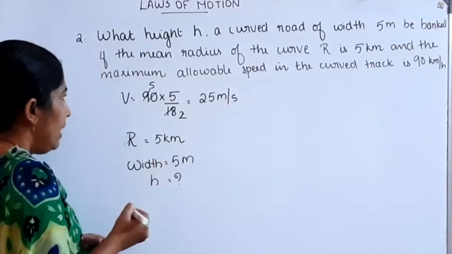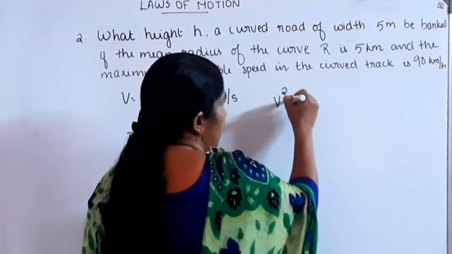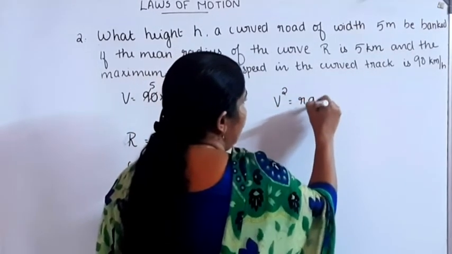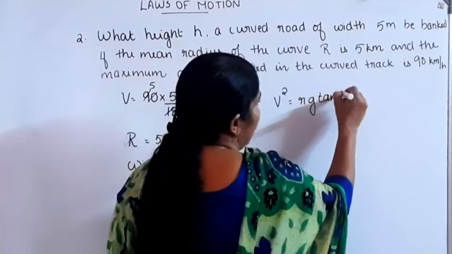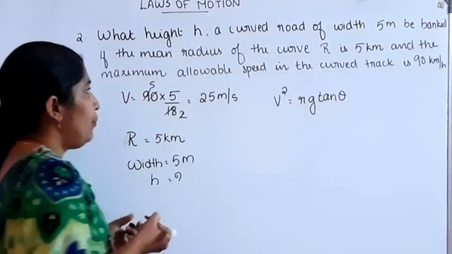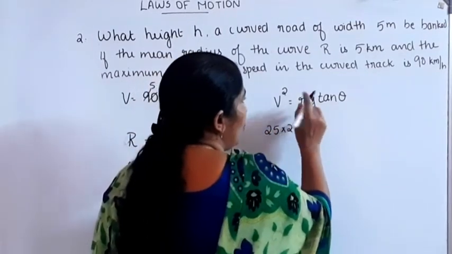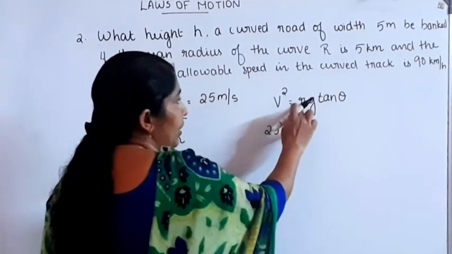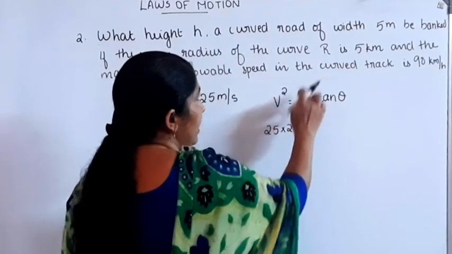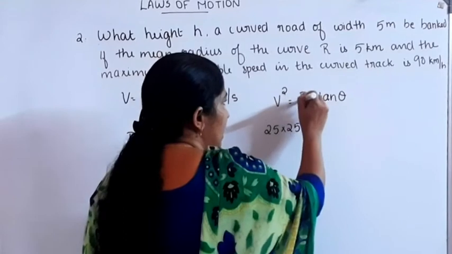Here we can take v square is equal to Rg tan theta. V is equal to 25, so 25 square is 25 into 25. That's equal to the radius of curvature of the road. Small r is the radius of curvature, here it is given as capital R. Therefore, capital R g tan theta.